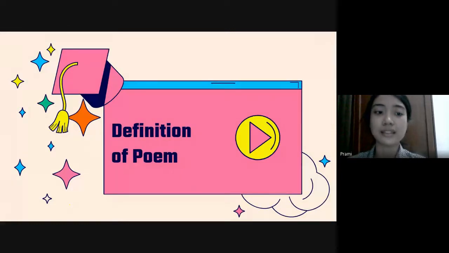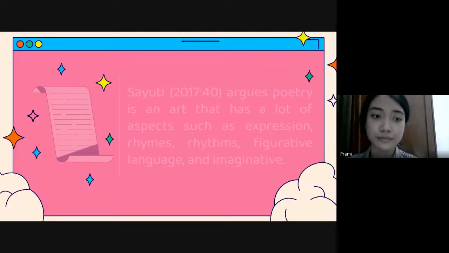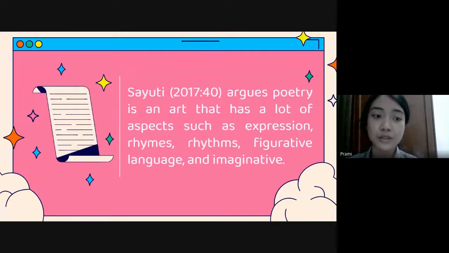Okay, the next slide is the definition of poem. Before we go on to learn about acrostic poem, we must all know the definition of poem. Next slide. Sayuti 2017, on page 40, argues poetry is an art that has a lot of aspects such as expression, rhymes, rhythms, figurative language, and imaginative. Next slide.